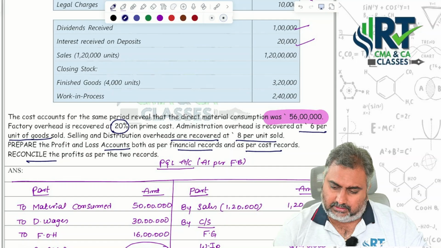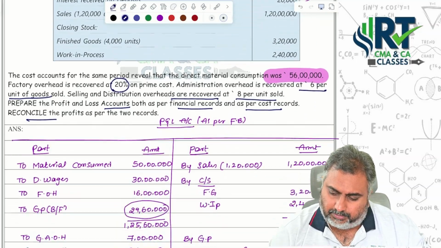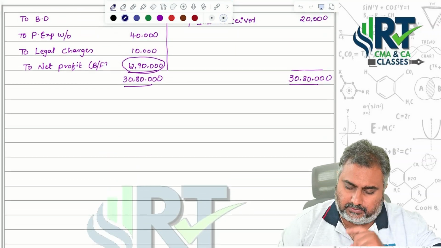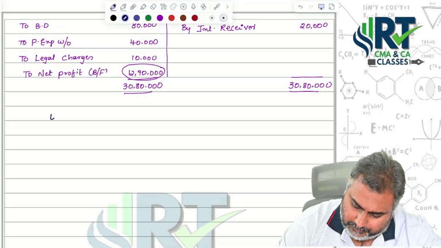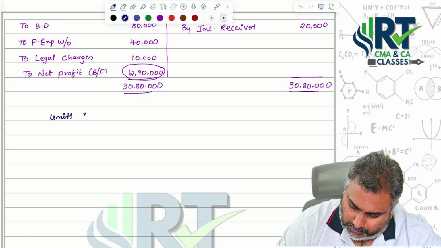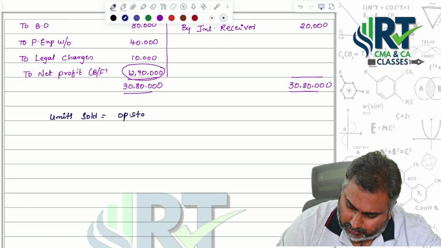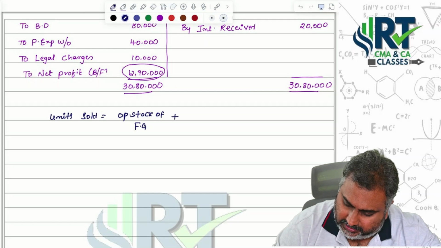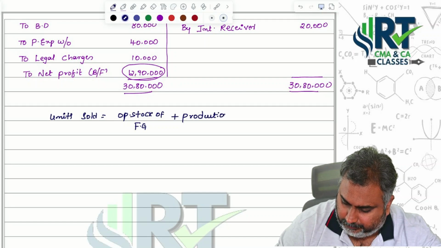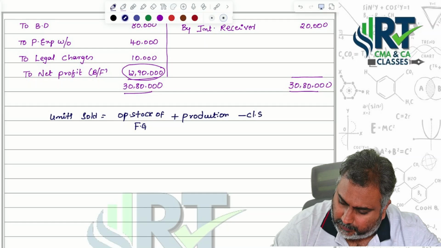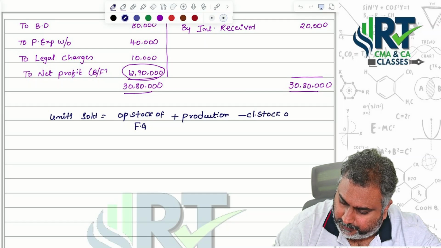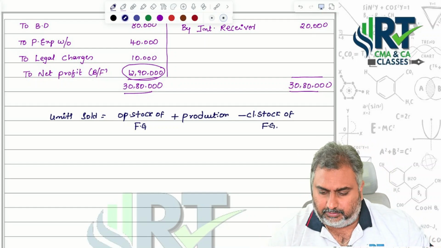So, if you understand the question, we haven't found out how many units were produced. Sir, how to find out cost of goods? Normally, units sold equal to opening stock of finished goods plus production minus closing stock of finished goods. This is the units sold point.